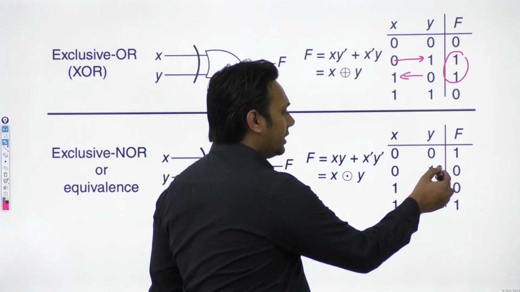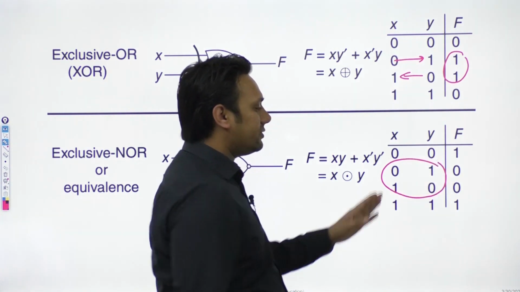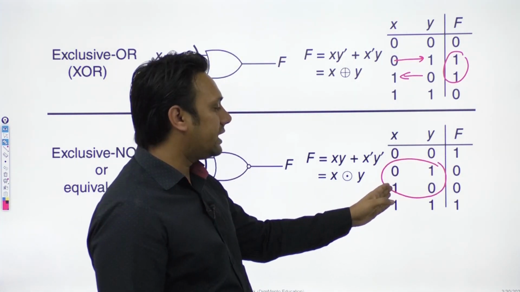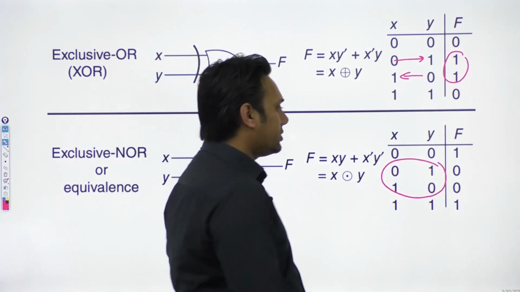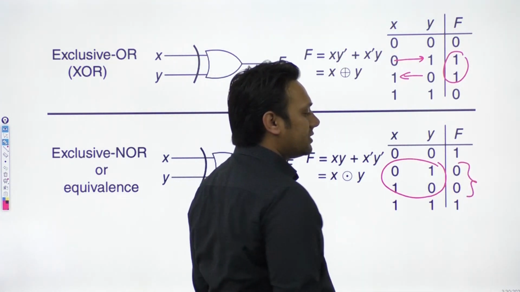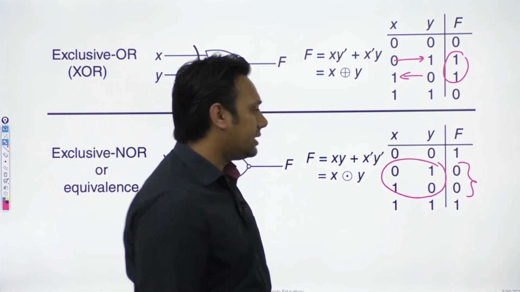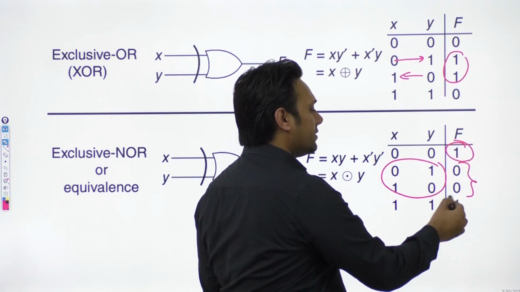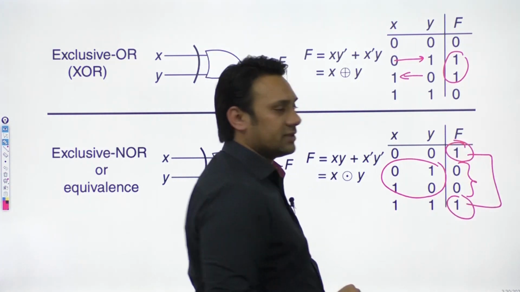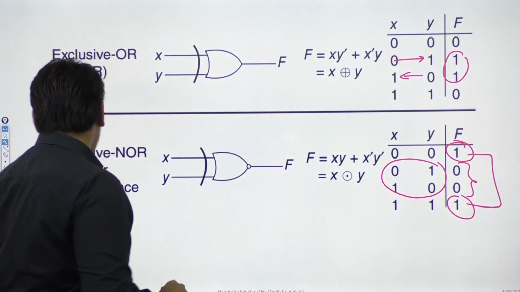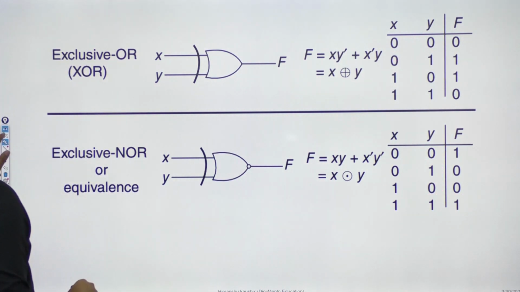So whenever both the values are opposite, जैसे एक की value 0 है और दूसरे की 1 है, या फिर एक की 1 है और दूसरे की 0 है, उस केस में this function will give us a value 0. Otherwise, this function will give us a value 1. That's it. Okay? I hope it is very clear. इतना सभी के साथ clear होगा.